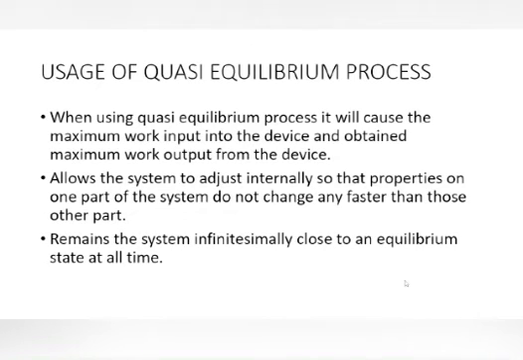The usage of a quasi-equilibrium process: when using a quasi-equilibrium process, it results in the maximum work input into a device and the maximum work output from the device. It allows the system to adjust internally so that properties in one part of the system do not change any faster than in other parts. It keeps the system infinitesimally close to an equilibrium state at all times.